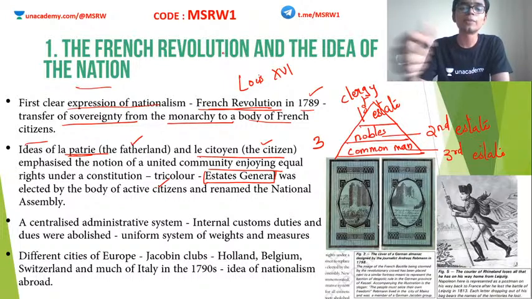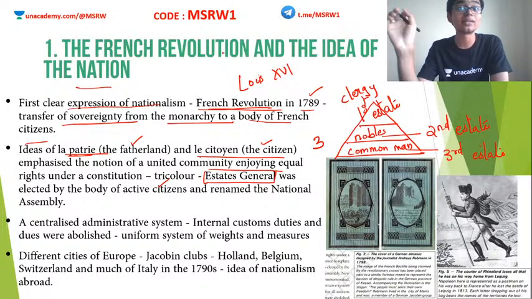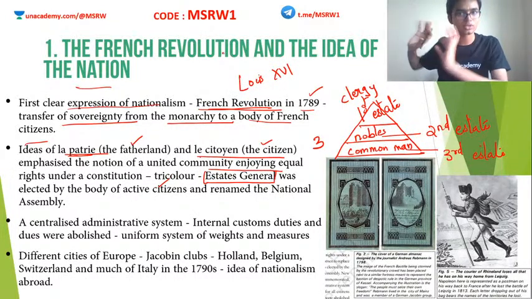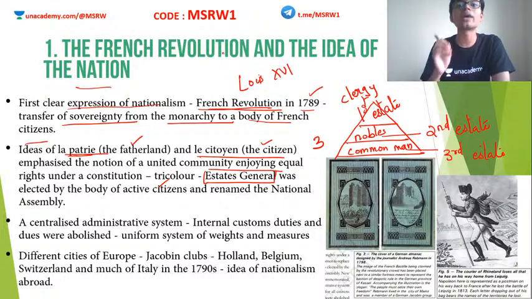So what did the people do? The third estate walked out of this assembly. Just like our opposition leaders do these days, they walked out of the Estates General and went to a nearby tennis court. There was a tennis court just near the Estates General Hall. They assembled together there and took an oath.